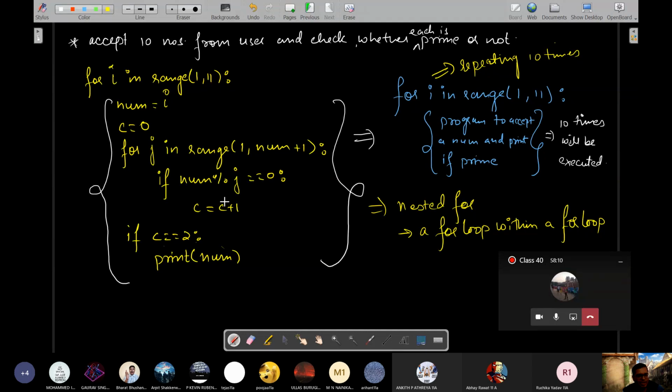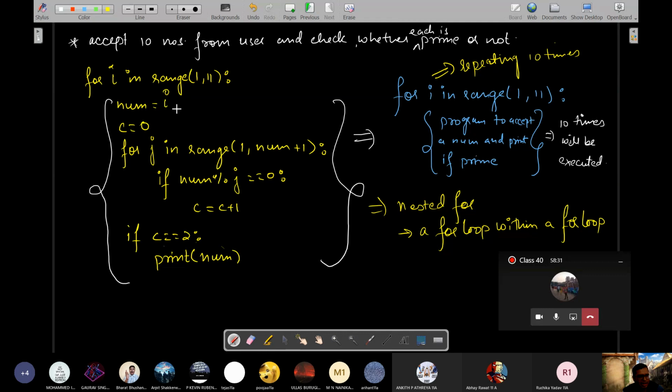C will remain 1. Next time, J becomes 3. 3 is divisible by 3. Yes, C becomes 2. No more numbers are there, because numbers are possible from 1 to the number itself. So 1, 2, and 3, all numbers we have checked. Only 2 factors we found. Again, it is prime. It will print.